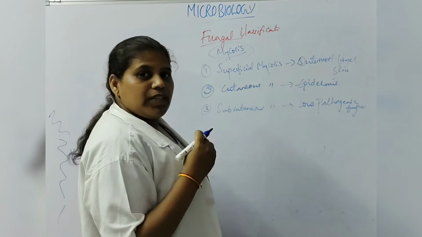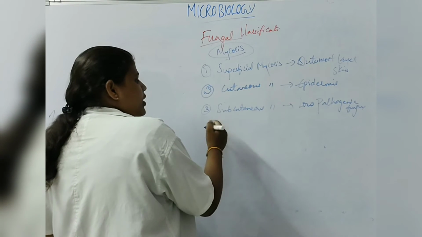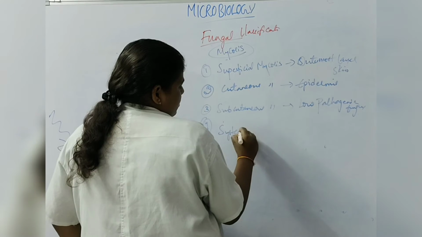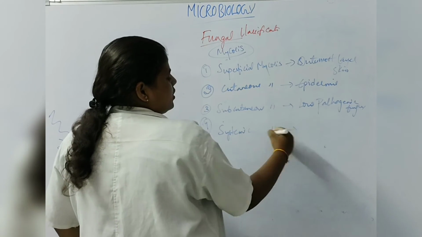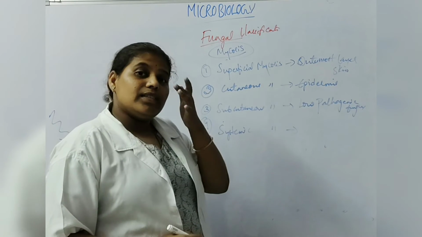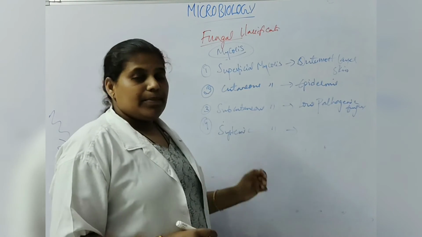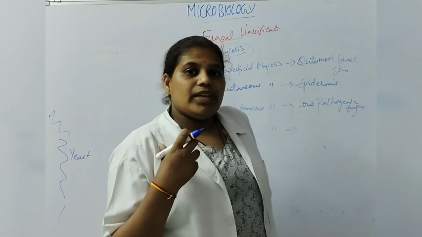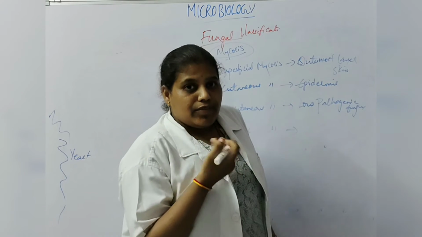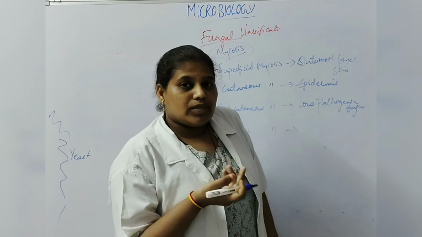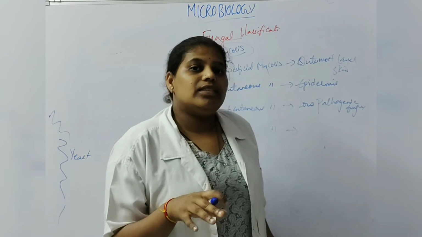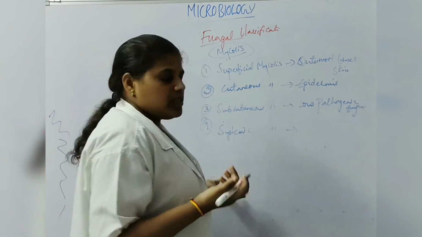The infection may spread up to the subcutaneous tissue. And fourth, we have systemic mycosis. Here the fungus may infect the systems of the body. For example, the infection may form in the lungs when we inhale air contaminated by the fungus, causing systemic mycosis.